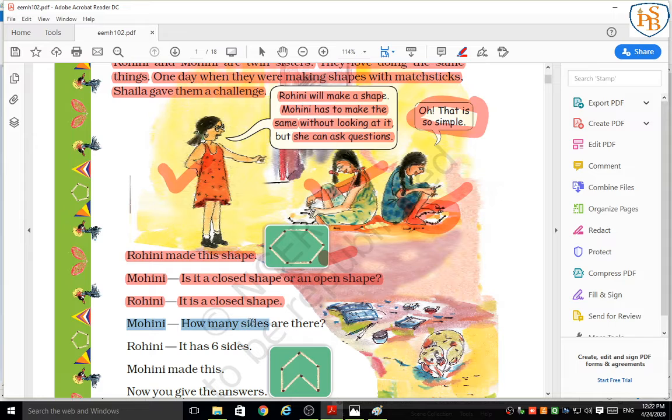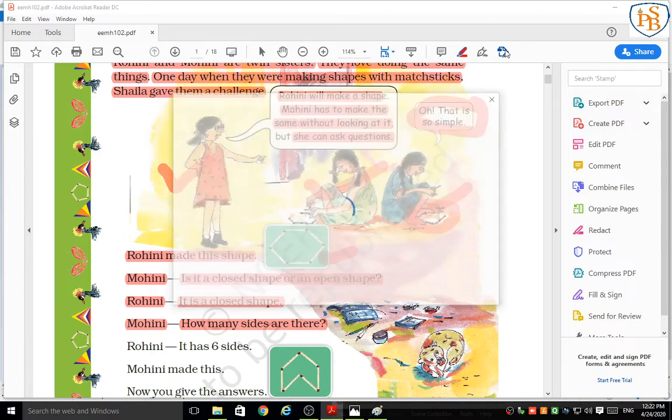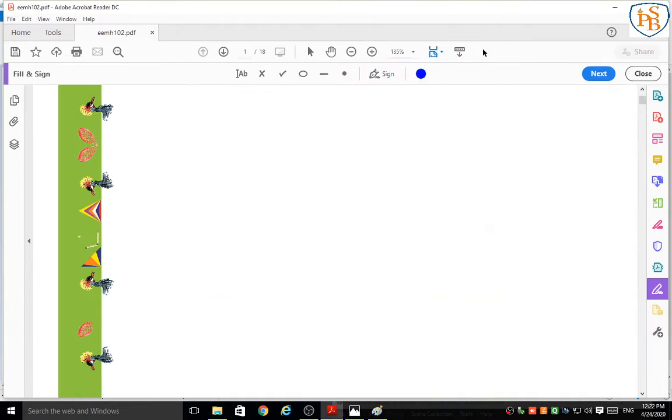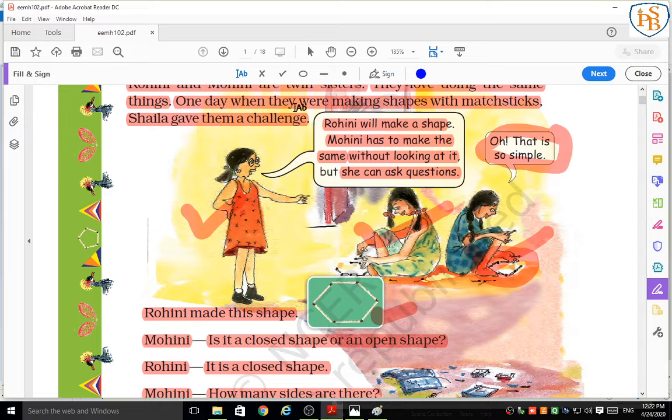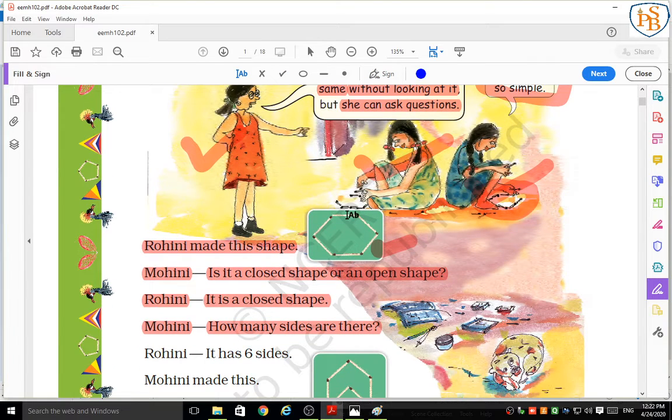Then the next question that Mohini asked: how many sides are there in this shape? Can you tell me, students? How many sides are there? Tell me.